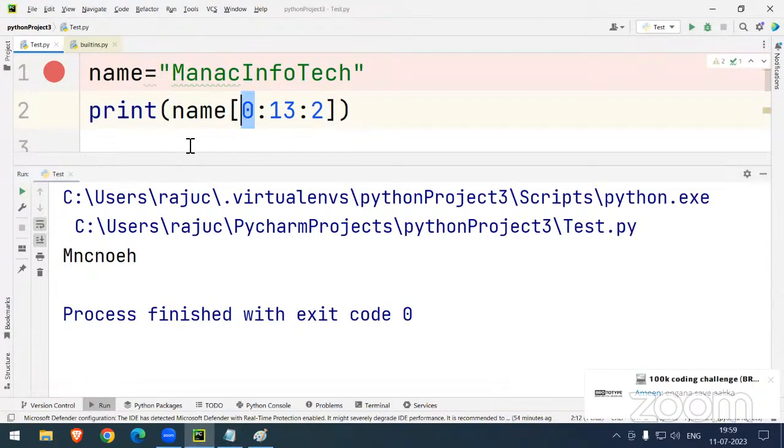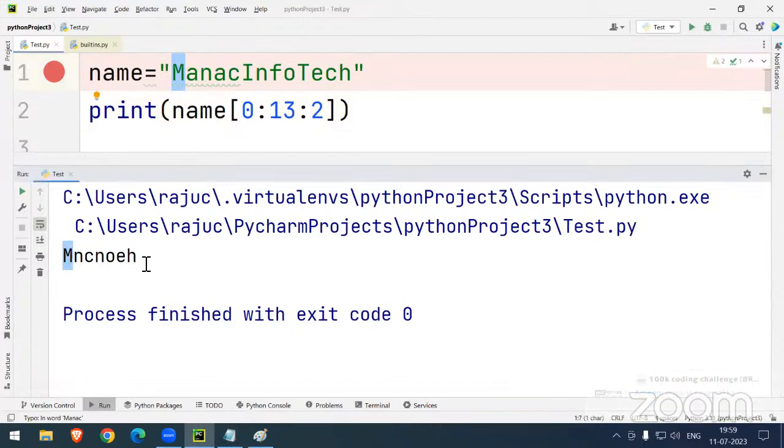Sir, first 0, so now we can see M. M is printed here, sir. After that, it is calculating the next digit. I'm not incrementing with 1, I'm incrementing with 2. Sir, what is the second digit here? A and N. Sir, N is the answer here, you can see.